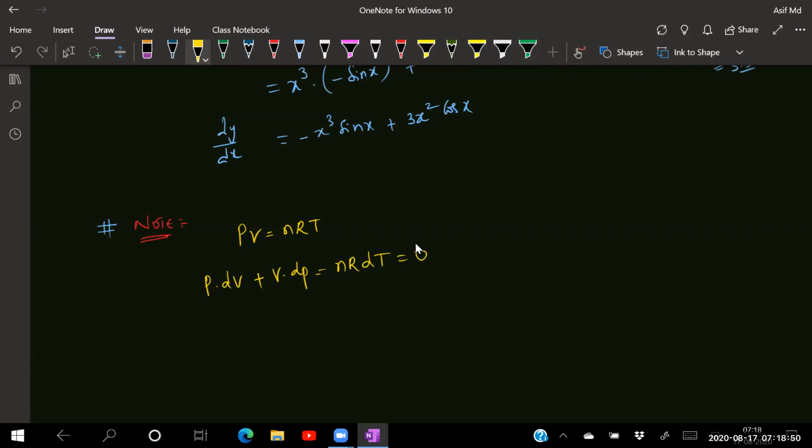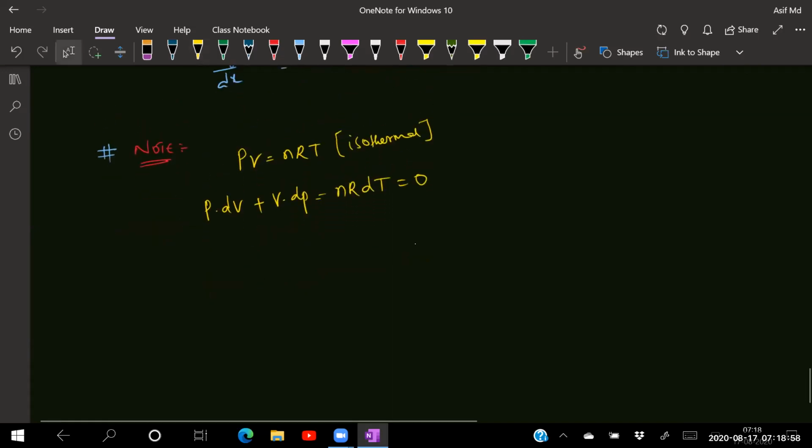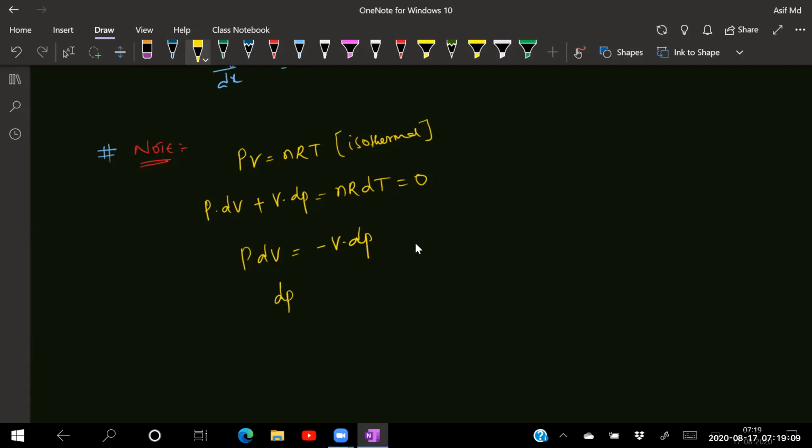Because it is an isothermal process, the change in temperature is equal to 0. So from this, P into dV will be equal to minus V into dP. So now what is dP by dV? dP by dV is equal to minus of P by V.